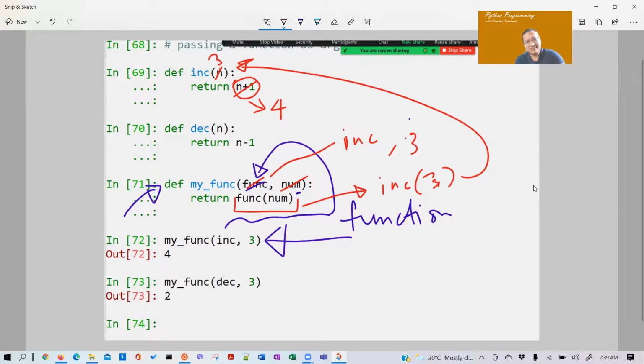Line number 72. Back to line number 72. Back to the general principle: when the function returns, it returns back to the caller. This is the mantra, remember this mantra: when the function returns it returns back to the caller.